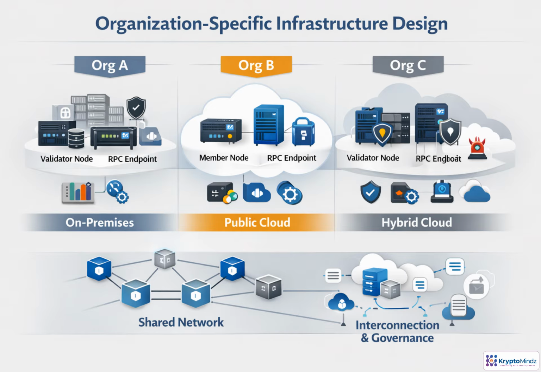In a consortium network, every participant needs a clearly defined infrastructure boundary. Each organization should know which node it runs, how RPC access is exposed, where keys are protected, and how logs and metrics are collected. Hosting may vary across on-premises, public cloud, or hybrid environments, but the deployment pattern should stay consistent. Ownership must also be explicit for maintenance, backups, upgrades, and incident response, so shared governance does not become shared confusion.